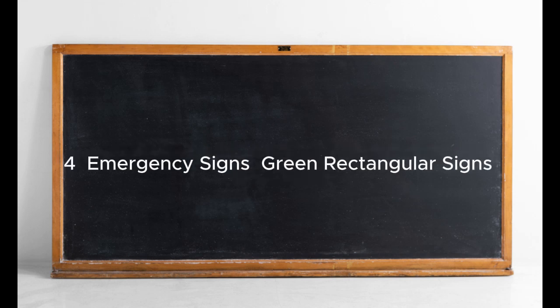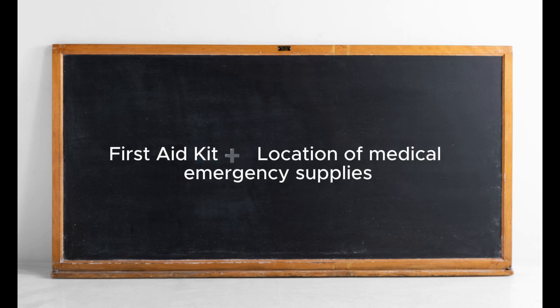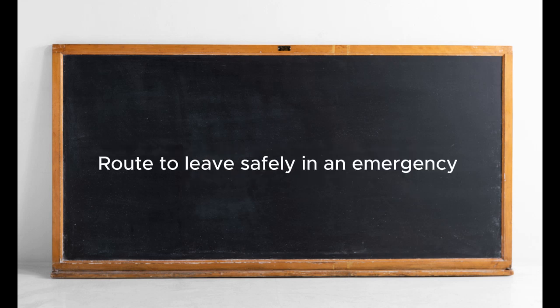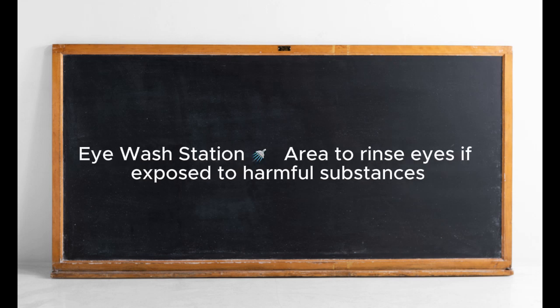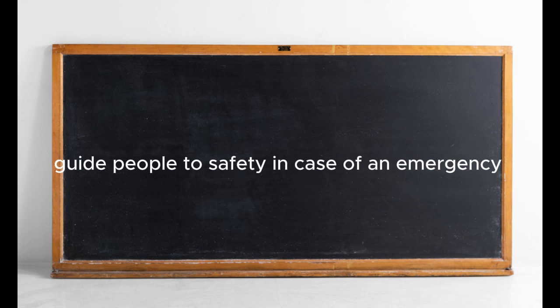4. Emergency signs. These indicate safe areas or emergency procedures. Examples: first aid kit, location of medical emergency supplies. Emergency exit, route to leave safely in an emergency. Eye wash station, area to rinse eyes if exposed to harmful substances. Interpretation: these signs help guide people to safety in case of an emergency.